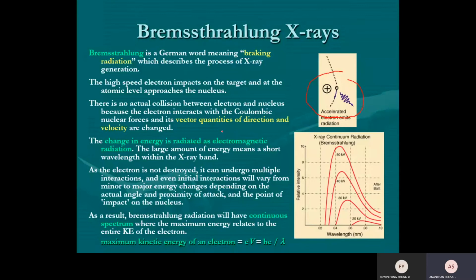The first main explanation is: a charged particle which accelerates emits EM radiation. Any charged particle that accelerates emits EM radiation. That's the first point. The change in energy radiates as electromagnetic radiation; acceleration is a vector quantity of directional velocity. The electron is not destroyed, it can go on.